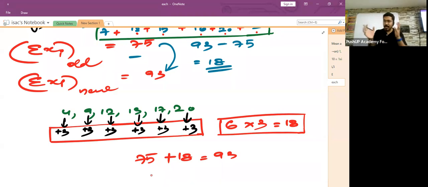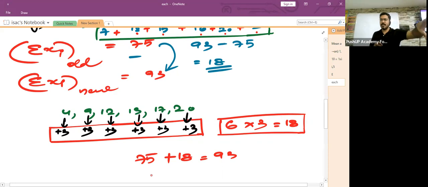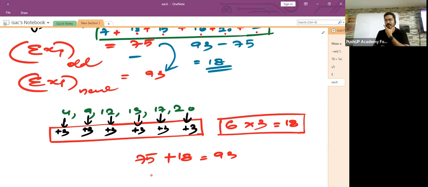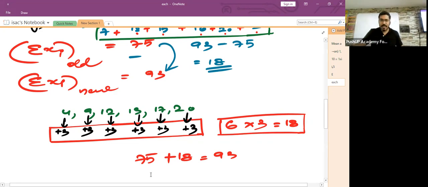Children, I'm teaching you the way you must think while doing statistics. I would have completed this topic in 2 minutes also, but I don't want to do that, because there are direct formulas to do such sums. But if you learn it like that, you will find class 10 and even 11th and 12th statistics very tough. So children, you must have understood: to the sum of all the original observations, I just added 18 more so that I got the new sum of all the observations, which is 93. So far everything is fine.